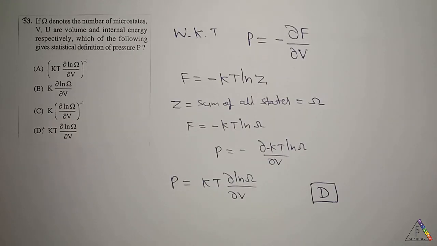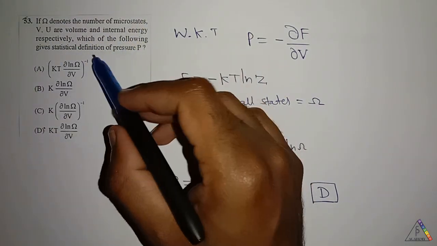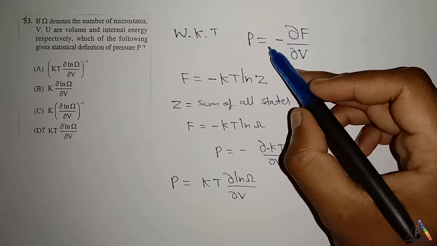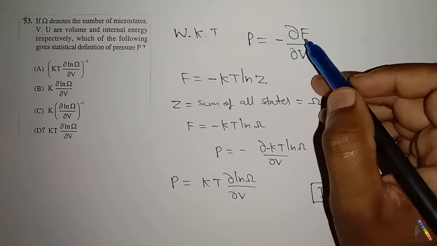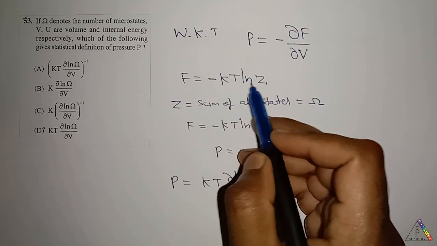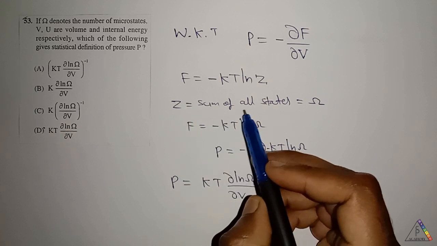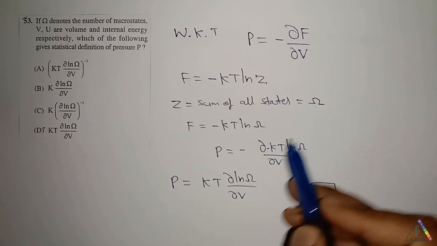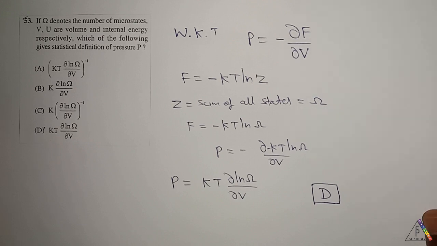Next question is, if sigma denotes the number of microstates, V, U are volume and internal energy respectively, which of the following gives statistical definition of pressure P? We know that the pressure is equal to minus dou F by dou V, where this F is the Helmholtz free energy. Therefore, F is given by minus kT ln Z. This Z is the partition function. It also tells the sum of all states, that is equal to the number of microstates. Therefore, by substituting and simplifying, we get pressure as kT dou ln omega divided by dou V. For this question, the answer is D option.